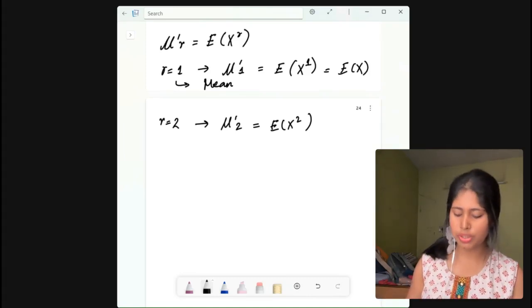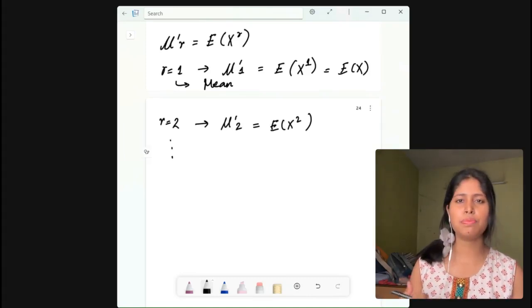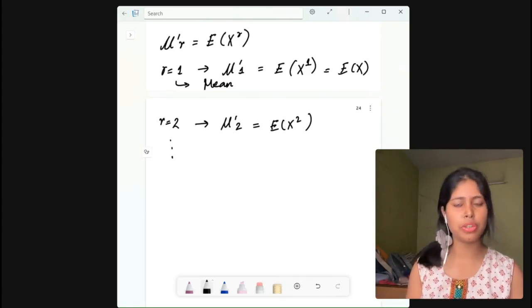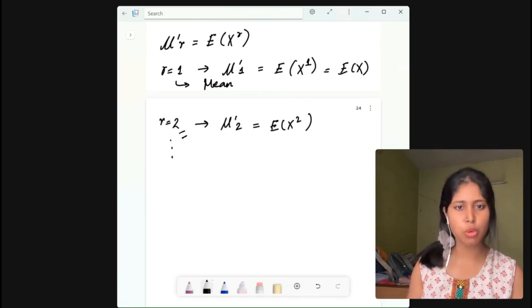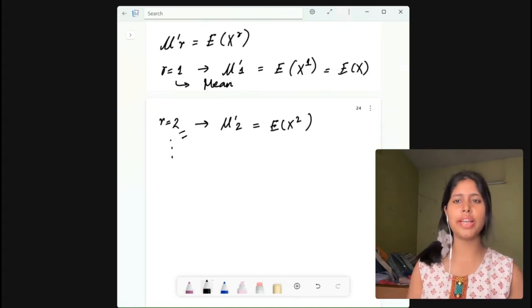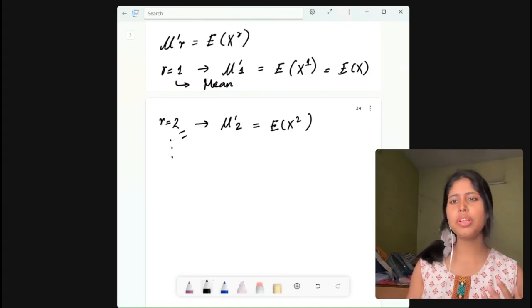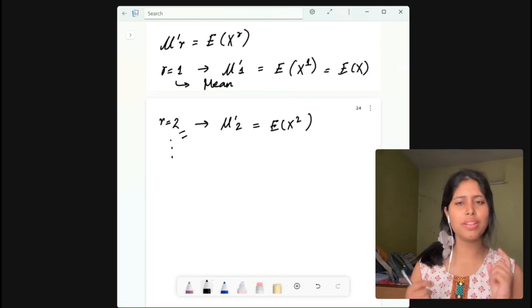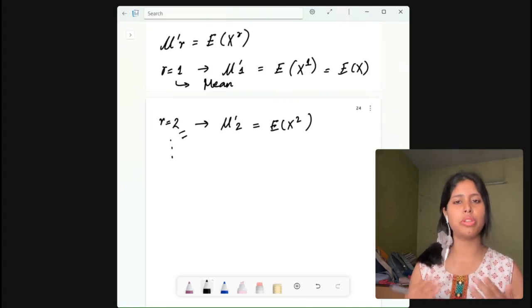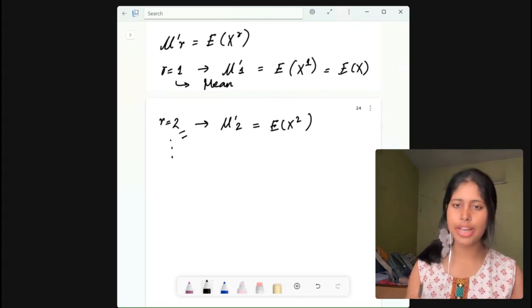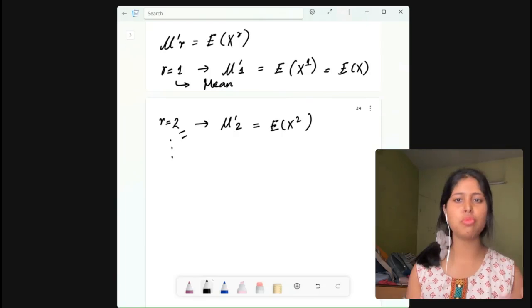Now if you continue like this, you will get the moments, right? The first moment we got, the second moment we derived, now we will get r equals 3, the third moment, and so on. Now computing these moments one by one can be tedious, right? So wouldn't it be amazing if there was one single function that could generate all these moments for us? That is basically the idea of the moment generating function. That's exactly what the moment generating function, or MGF, does.